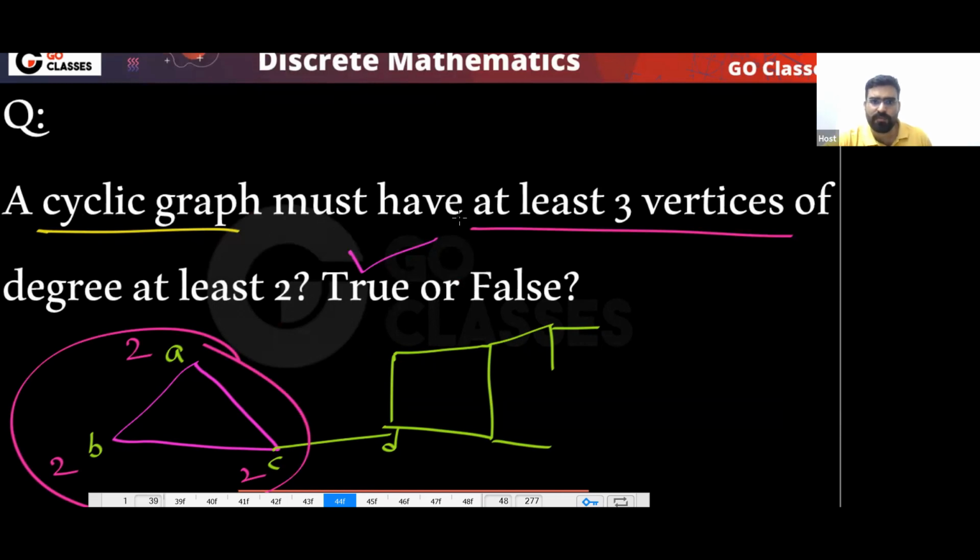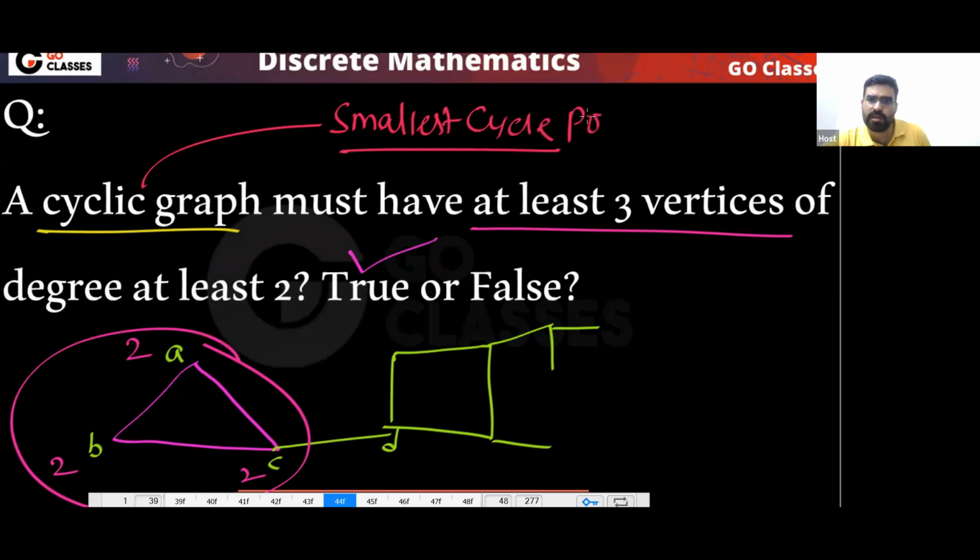A cyclic graph must have at least 3 vertices of degree at least 2, because the smallest cycle possible is something like this, and you can clearly see that they have degree 2.